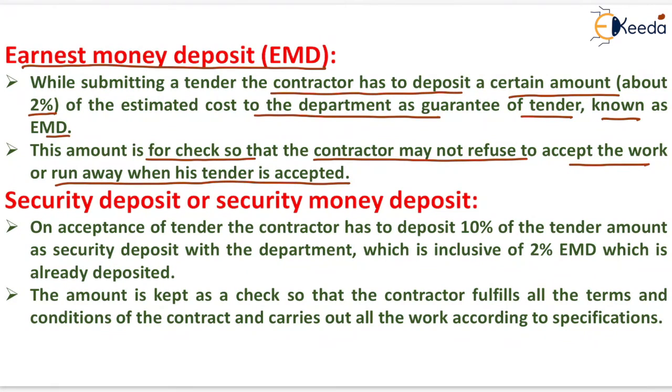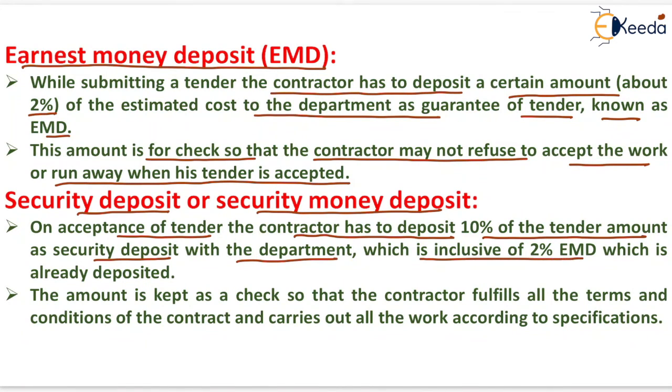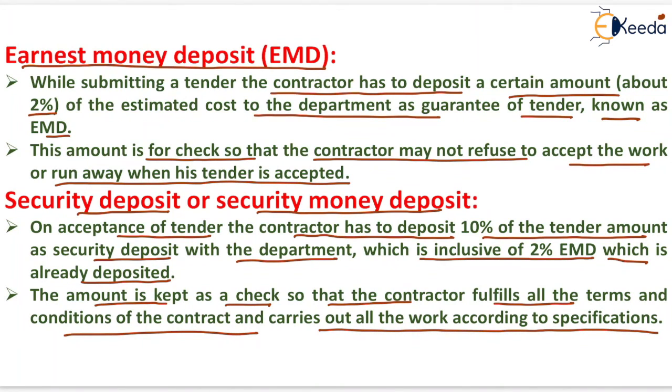Now the next is the security deposit or security money deposit. On acceptance of tender, the contractor has to deposit 10% of the tender amount as security deposit with the department, which is inclusive of 2% EMD, that is earnest money deposit, which is already deposited. So he needs to submit 8% more for the security deposit. The amount is kept as a check so that the contractor fulfills all the terms and conditions of the contract and carries out all the work according to the specification.